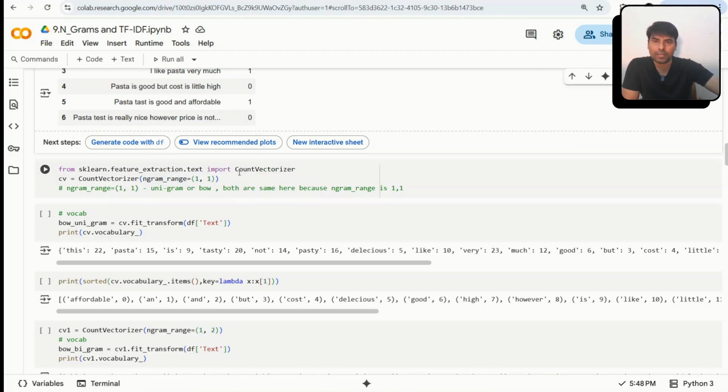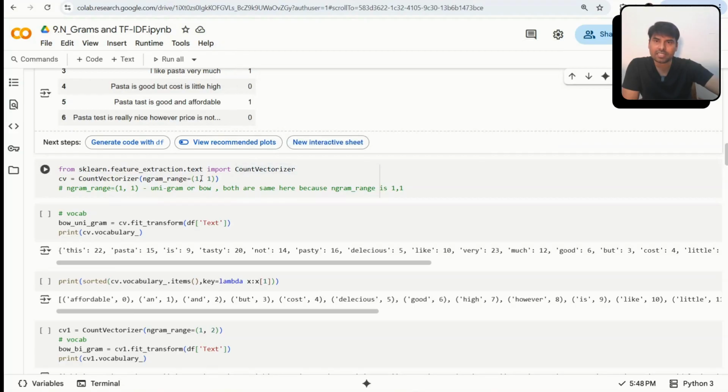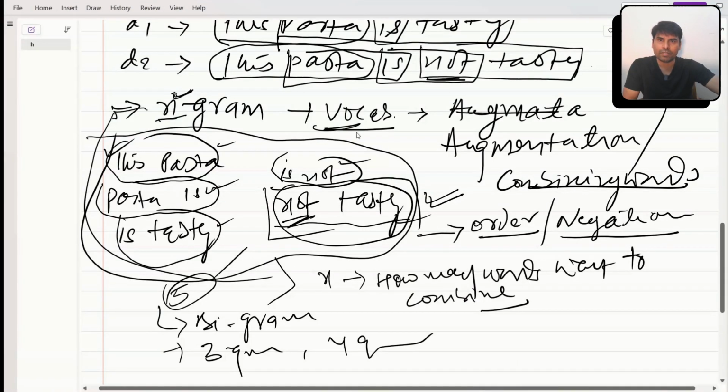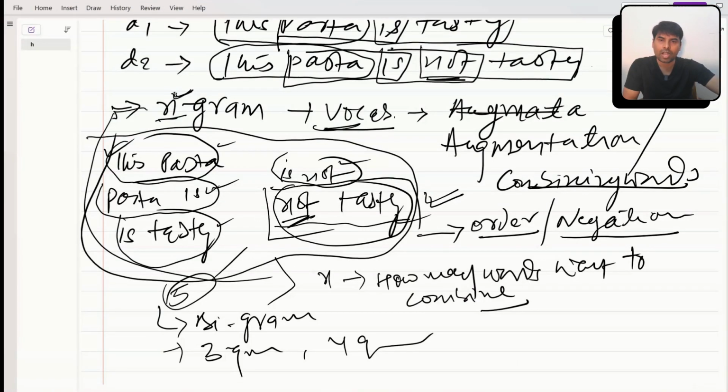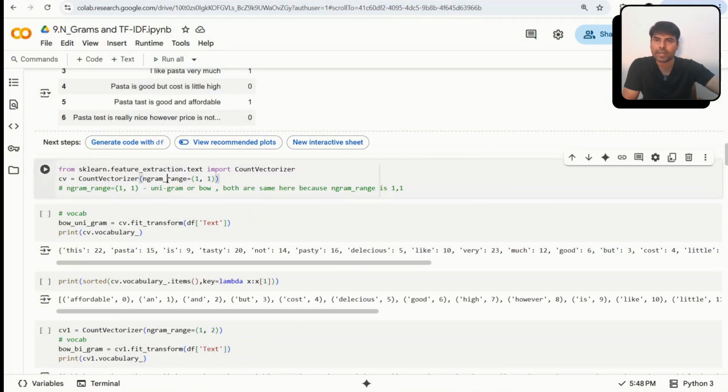If you see the documentation, CountVectorizer has this parameter ngram_range. If we pass ngram_range, it will create NGrams, combining words while creating a vocab. How many words you want to combine, you can configure with this parameter.